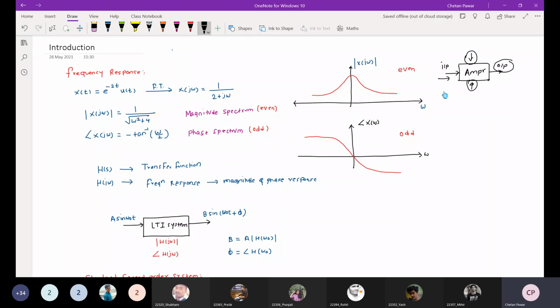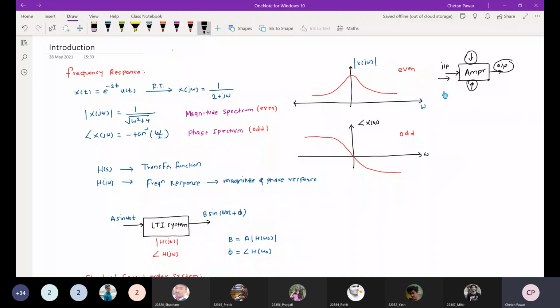If I apply an audio frequency signal to this amplifier, I should get a good output, whether it is an audio amplifier, a radio frequency amplifier, or used in satellite communication. According to the applications, the frequency ranges are different, so amplifiers are also designed differently for different applications.